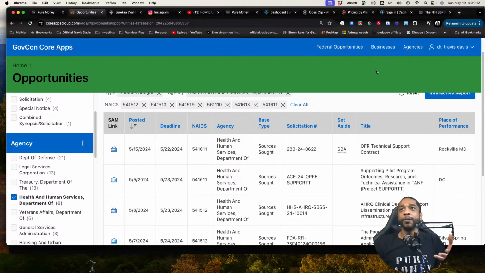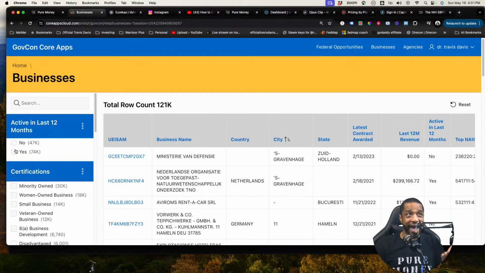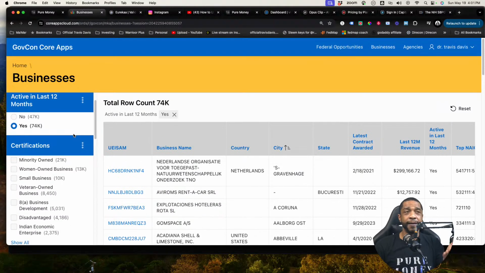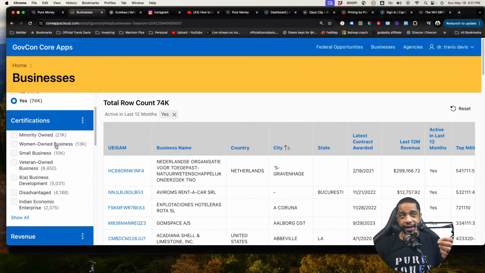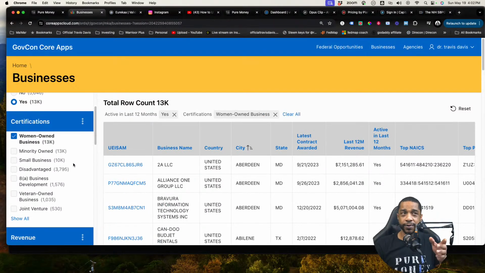All right. Now that we got an understanding of the contract opportunities out there, we know the agencies that we want to work with. Well, we're probably going to need some partners. So come up here and click on businesses. Once you click on businesses, we're going to go to active businesses in the last 12 months. Now, depending on certifications, maybe you need certain certifications to partner with, because you've seen on the previous opportunity, it was women owned only or veteran owned, something of that nature. Well, we can filter through this and say, okay, we need women owned companies. That's who we're looking to partner with.